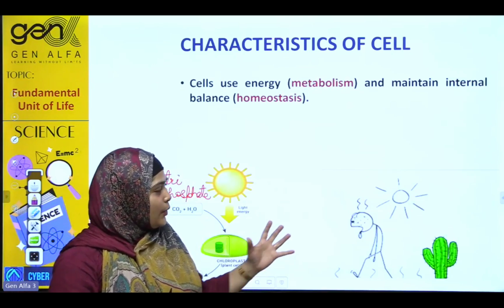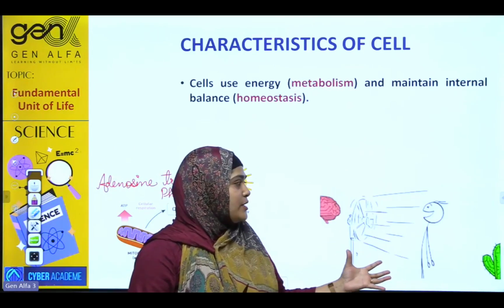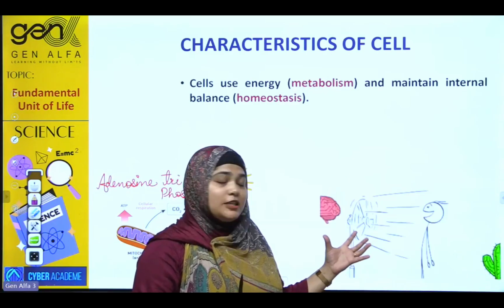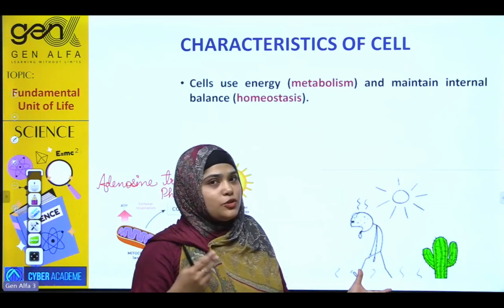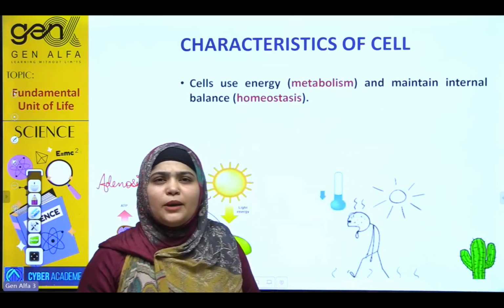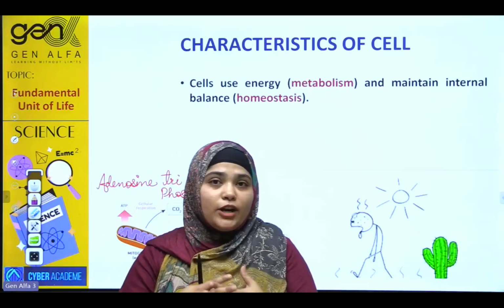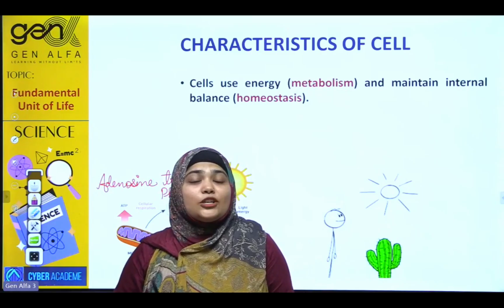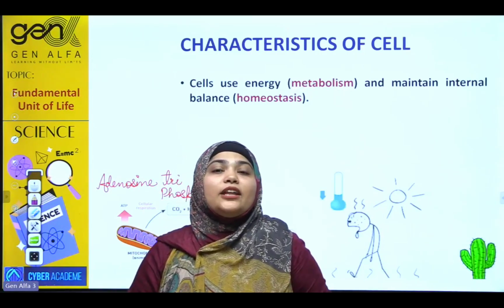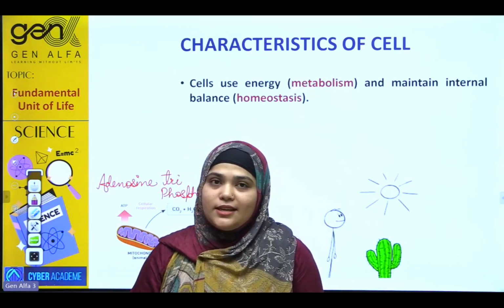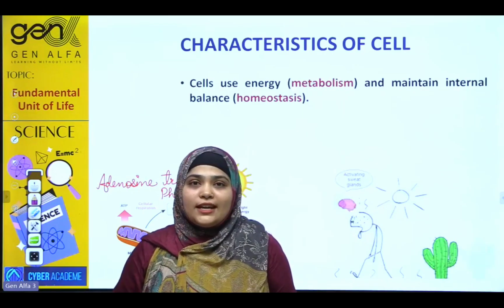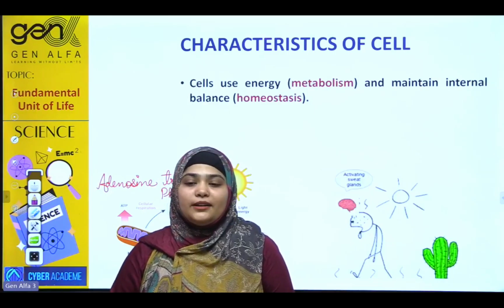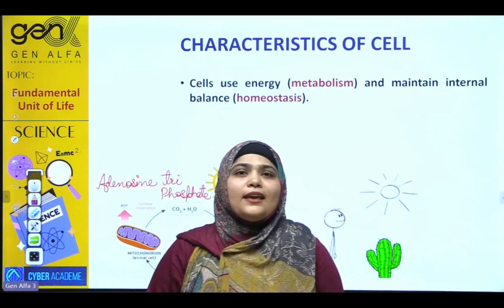This is one example of how a cell performs the process of homeostasis. Look here, what is happening with this person? This person is sweating. So students, when you go out, suppose you are playing football under the sun, what happens to your body? Your body starts sweating. This is your body activating a cooling mechanism, and this is the property of a cell performing homeostasis. I'm sure that you got the point. Students, that was all about the concept.